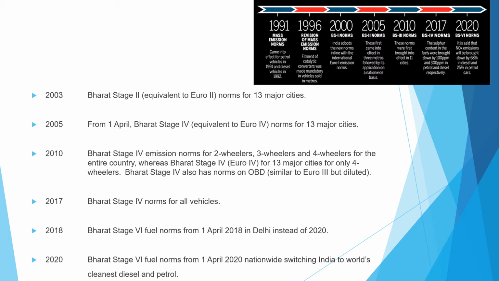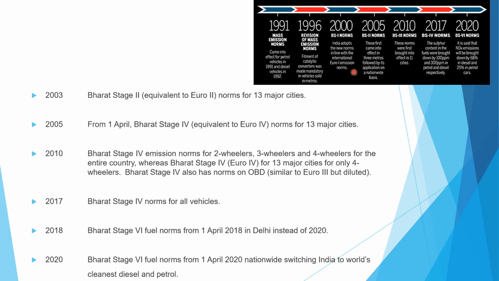The second one is in the year 2003. In the year 2003, Bharat Stage 2, which is equivalent to the Euro 2 norms, was applied for the 13 major cities. And in the year 2005, from 1st April, Bharat Stage 3, which is equivalent to Euro 3 norms, for the 13 major cities.